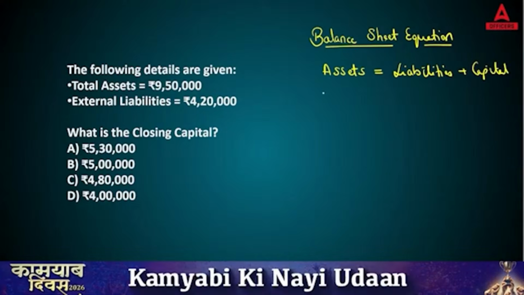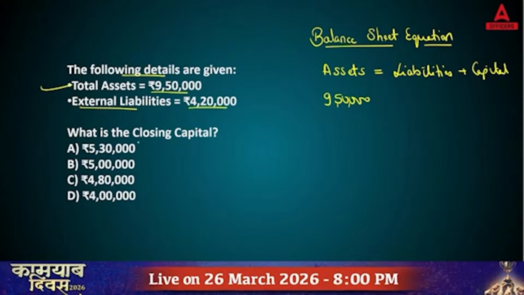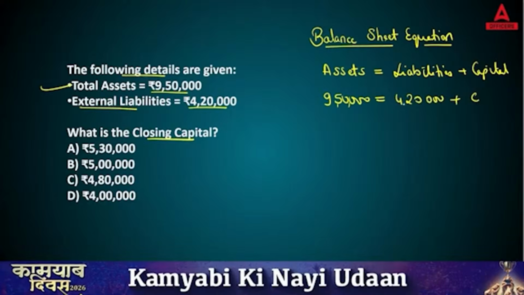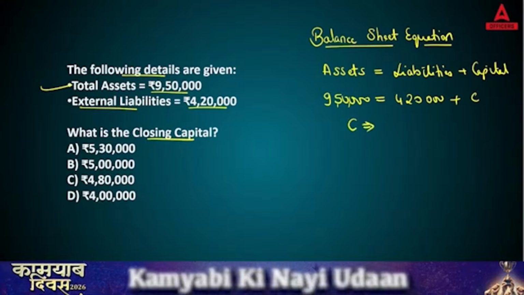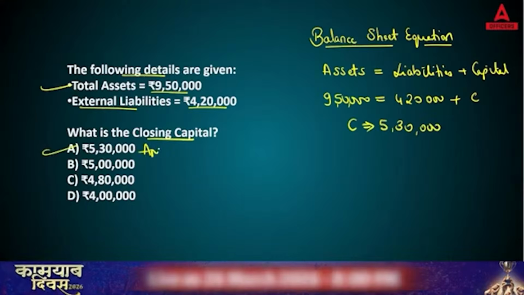Yes, so total assets equal to 9,50,000 as per the question they have given. Total assets 9,50,000, external liabilities 4,20,000. You need to calculate capital. Assets equal to liabilities, that is 4,20,000, plus capital. So capital is equal to what? 9,50,000 minus 4,20,000, that is equal to 5,30,000. So the right answer of this question is answer A. Yes, very simple, very quick.